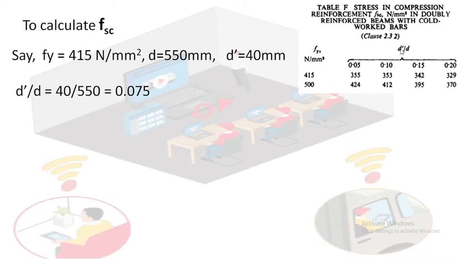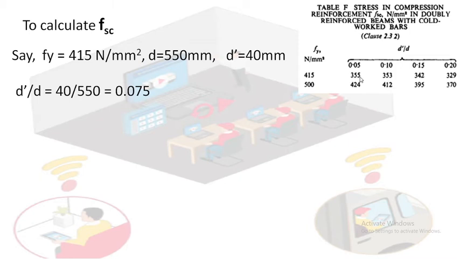They have given four values of d dash by d: 0.05, 0.1, 0.15 and 0.2. These are readily given in the code book, and corresponding to d dash by d, they have given values for Fy equal to 415 and Fy equal to 500. For Fy 415, if d dash by d is 0.05, FSC is 355 Newton per mm square.